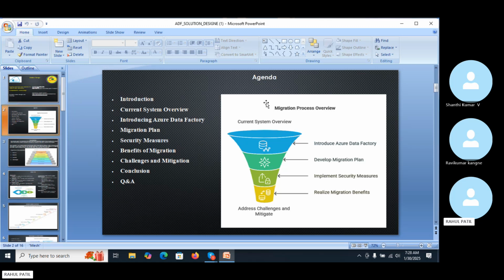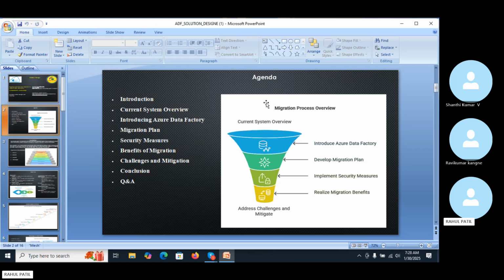Next, moving to the next slide, my second slide is regarding the agenda. So what is today's agenda? Firstly, I provide the introduction. Second, I provide the current system overview, the old system overview. Then I provide the introduction to Azure Data Factory.